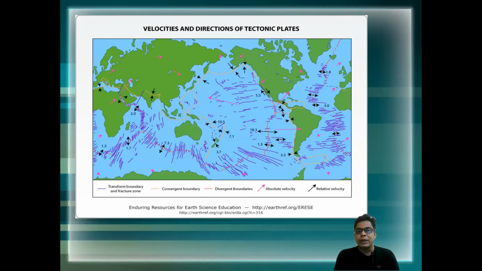The black arrows show the movement of all the plates, and their direction. The velocity is very small, about 2 to 5 centimeters per annum. So by this diagram we can understand the direction and the velocity of all the plates.